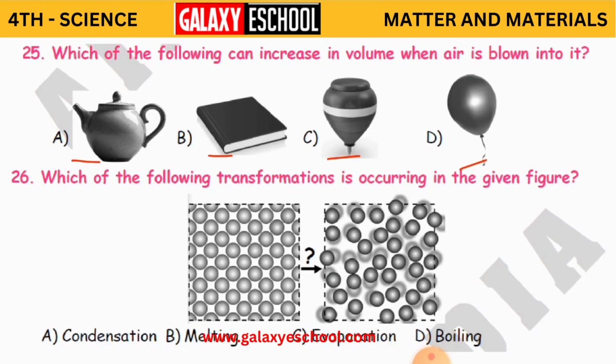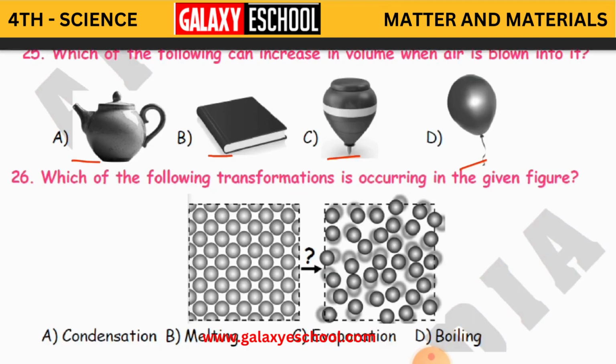The answer is the balloon. When you blow air into the balloon, its size is going to increase. So D is our answer. Clear, children?